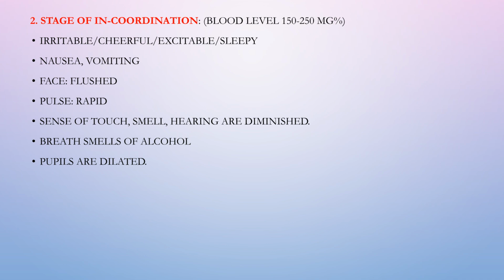The second stage is incoordination, with blood levels from 150 to 250 milligrams percent. The individual may be irritable, cheerful, or sleepy. Physical symptoms include nausea, vomiting, a flushed face, rapid pulse, and diminished senses. Pupils are often dilated, and breath smells of alcohol.